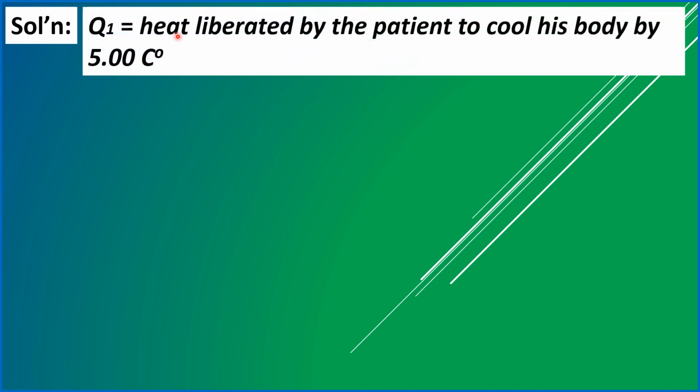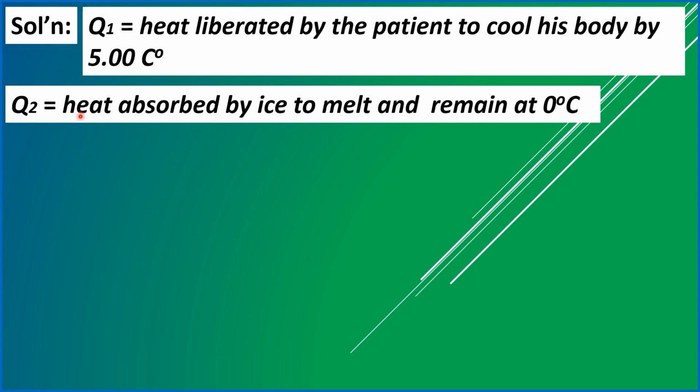For our solution, we will let Q1 be the amount of heat liberated by the patient to cool his body by 5.00 Celsius degree from the normal body temperature of 37.0 degrees Celsius to be brought down to 32.0 degrees Celsius. So the delta T must be 5.00 Celsius degree. And then Q2, we let Q2 be the heat absorbed by the ice to melt and still remain at 0 degrees Celsius.